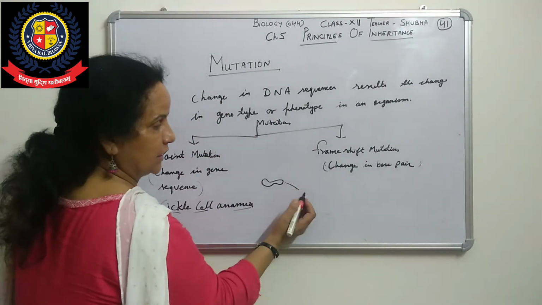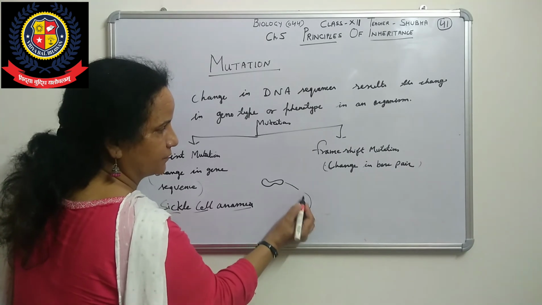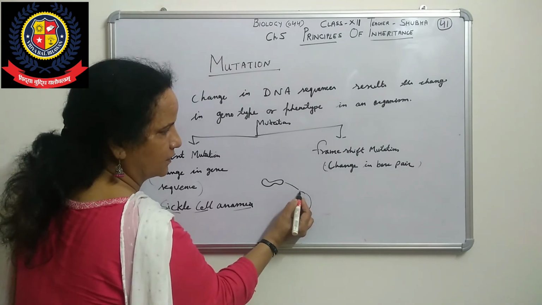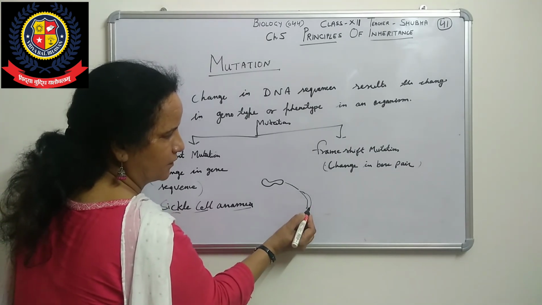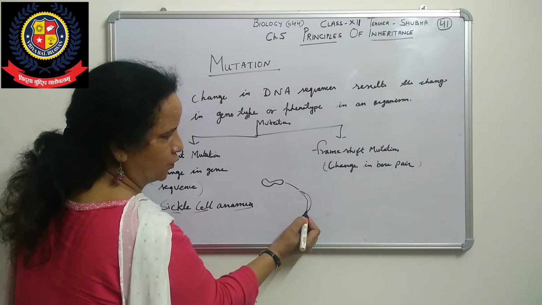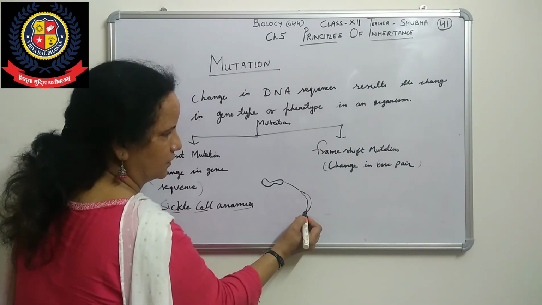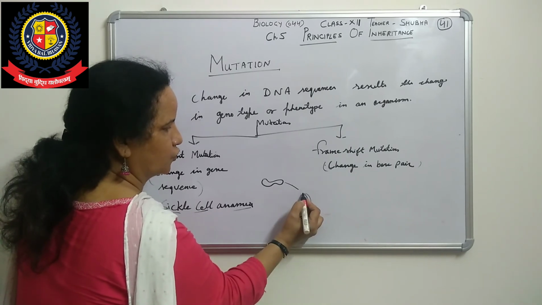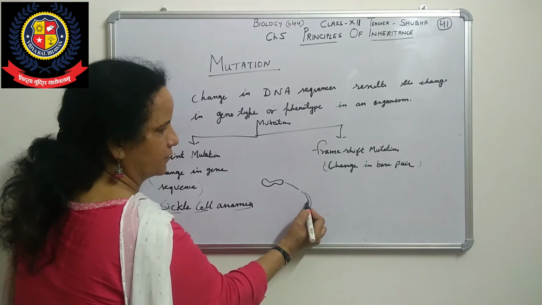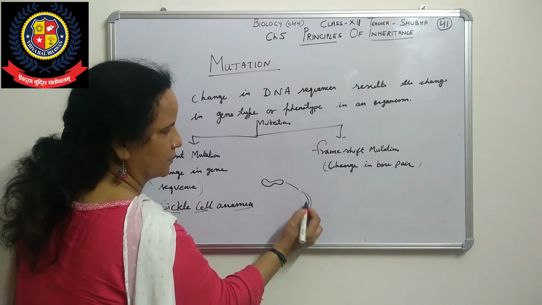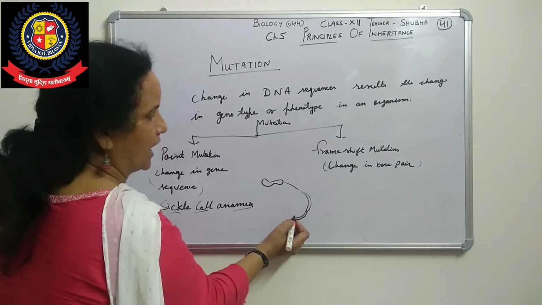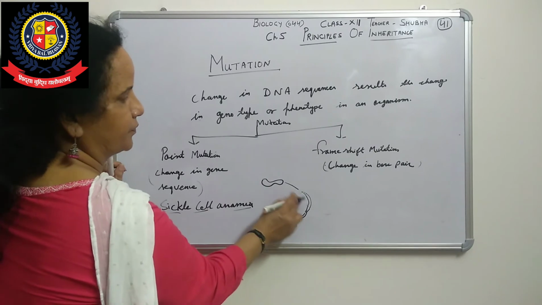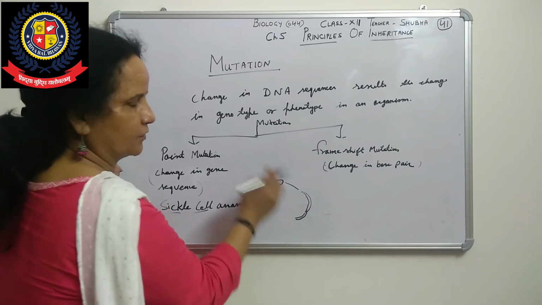Sickle is a device to cut grass, with a handle to hold it. This is used to cut grass. So that RBC will change into this shape, sickle cell.